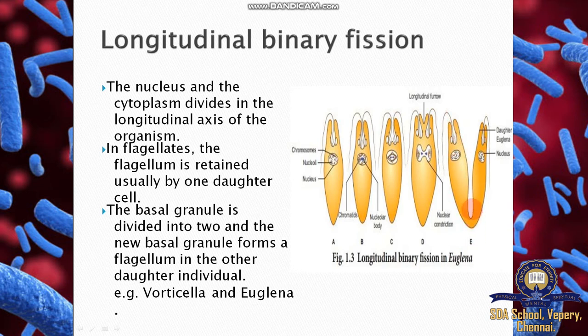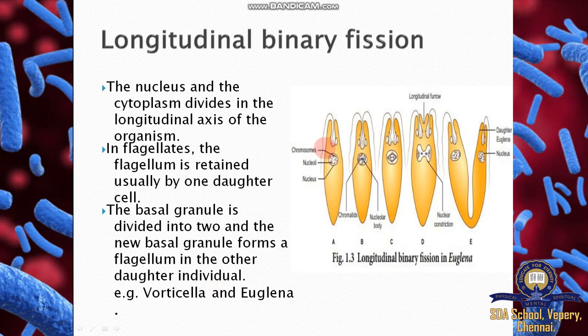Example: Euglena. Euglena is a one-celled animal. First the nucleus divides to daughters, then a furrow forms and divides the cell into daughters. So the nucleus and the cytoplasm divide along the longitudinal axis of the organism. In flagellated forms, the flagellum is usually retained by one daughter cell, and the basal granules are divided into two, and the new basal granule forms a flagellum in the other daughter individual.